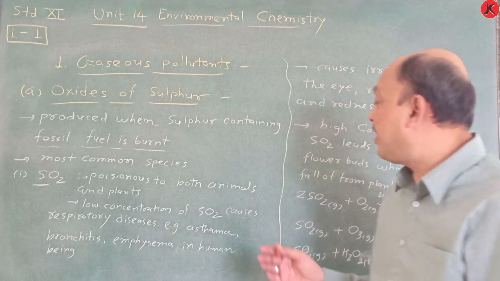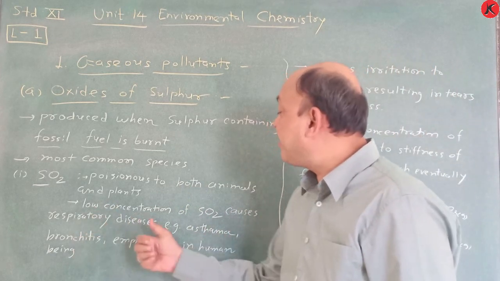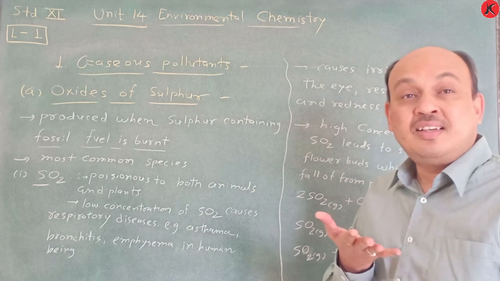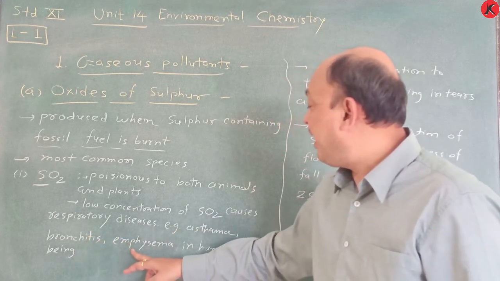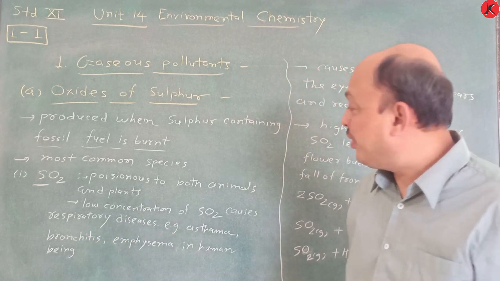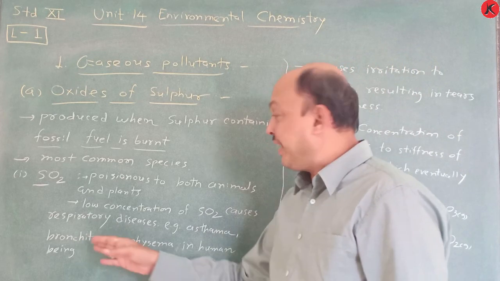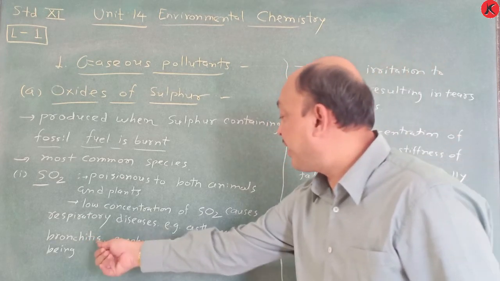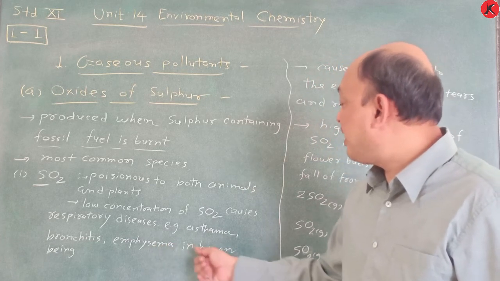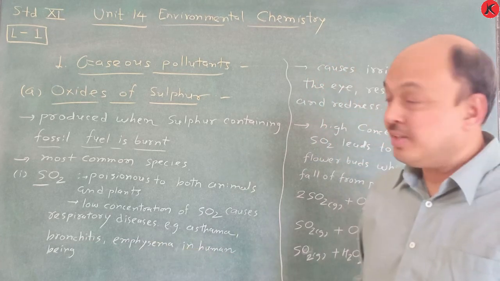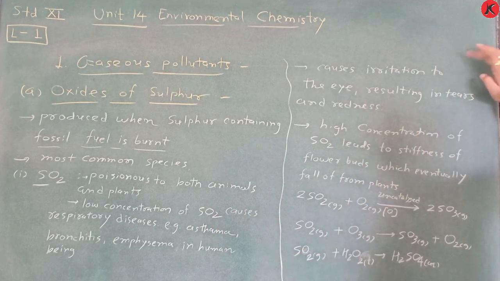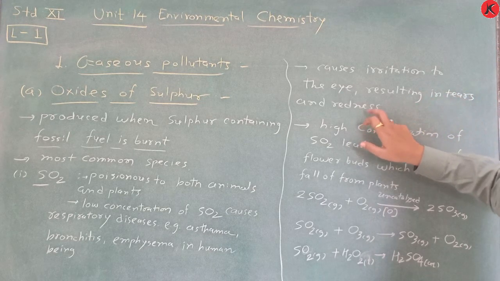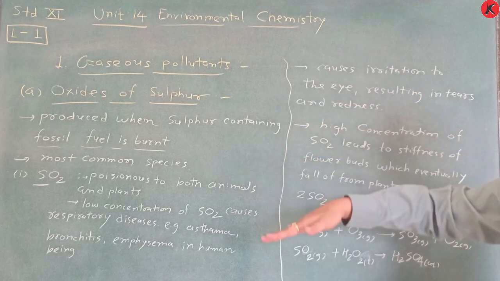Low concentration of this sulfur dioxide causes respiratory diseases on inhalation. Okay. As for example, asthma, bronchitis, emphysema in human beings. Okay, these are all biological terms: asthma, bronchitis, emphysema in human beings. And it causes irritation to the eye, resulting in tears and redness. This is the effect of sulfur dioxide.